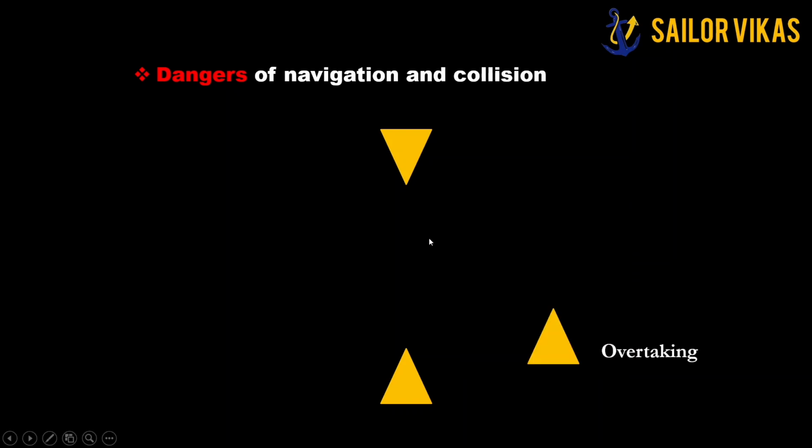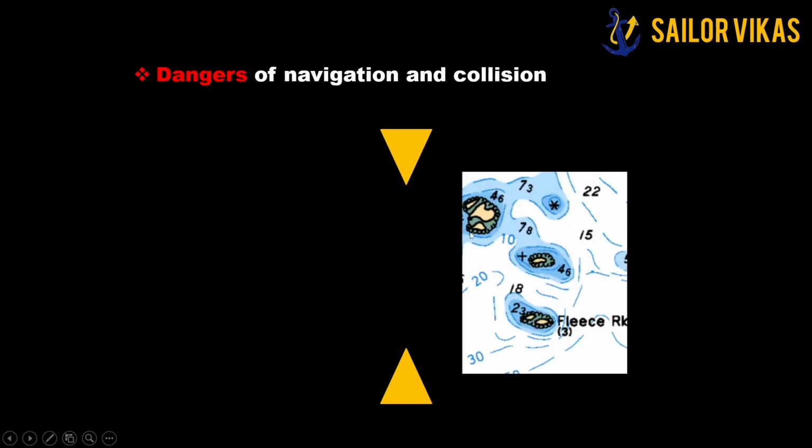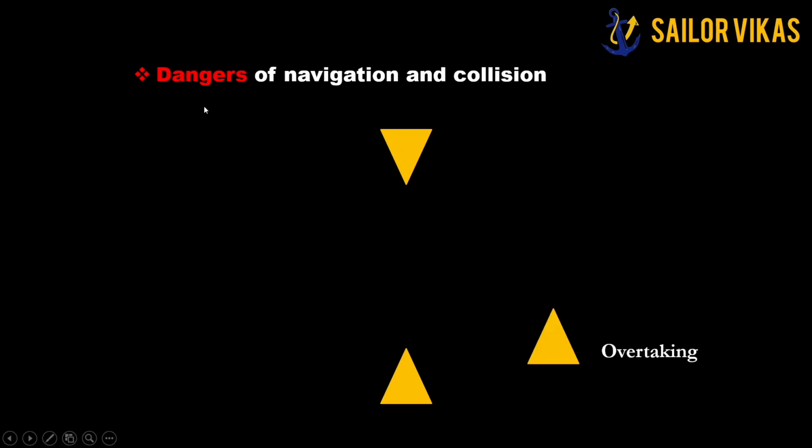And let's say dangers of collision. There are two parts, dangers of navigation and dangers of collision. If it was a shallow patch, it was a danger for navigation, but if it is a vessel, it is a danger of collision, in simple terms. So we are clear with this term, dangers of navigation and collision, basically two parts. Both scenarios we can understand very clearly from these sample examples.